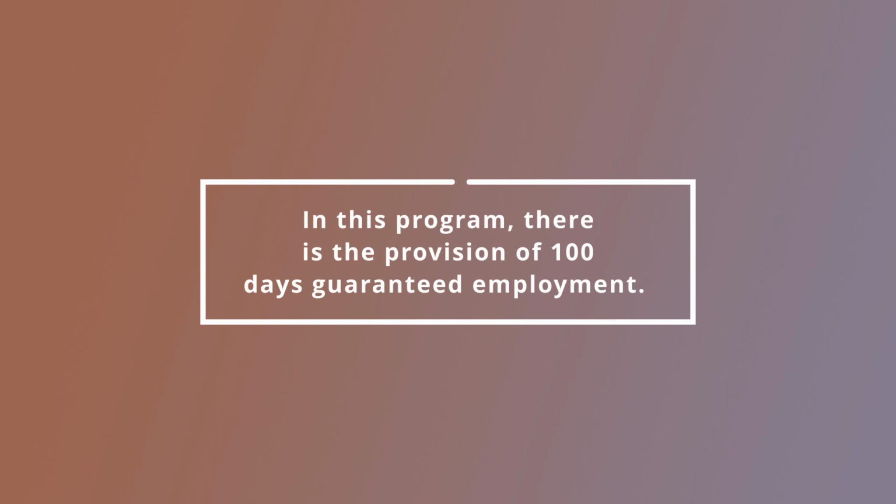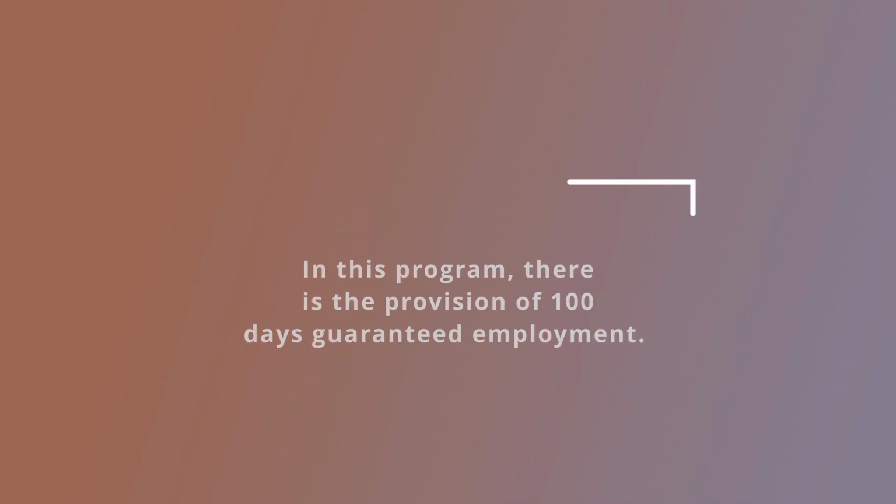In this program, there is the provision of 100 days of guaranteed employment. Not only that, this program also ensures the right to work of households in our country, and there is also the provision of the generation of sustainable assets in the rural economy.